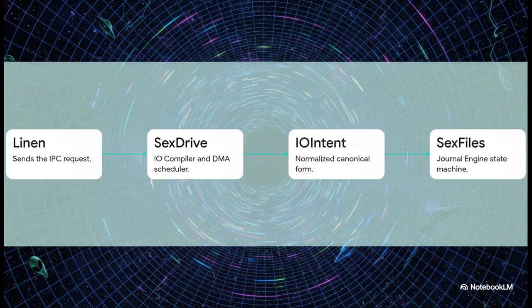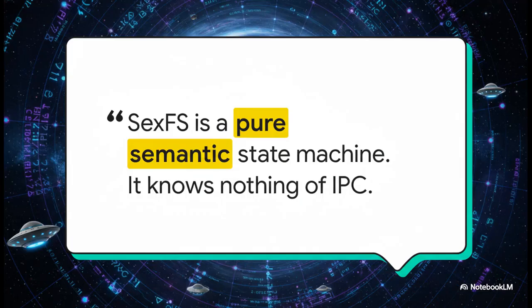You can see our exact proven pipeline flowing down the grid right here. Linen, operating over in protection domain 2, sends the IPC request. Then SexDrive steps in as the I/O compiler and DMA scheduler, compiles that request, and normalizes it into our I/O intent. Finally, it routes that canonical form straight to the SEXFILES journal engine. It's a clean, deterministic, one-way flow of truth. And this gives us a massive system invariant. SEXFILES is mathematically blind to Intel PKU hardware keys and PCI bus signals. Literally, it only knows how to process truth objects, these I/O intents, to append data to extents. It is, by definition, a pure semantic state machine.